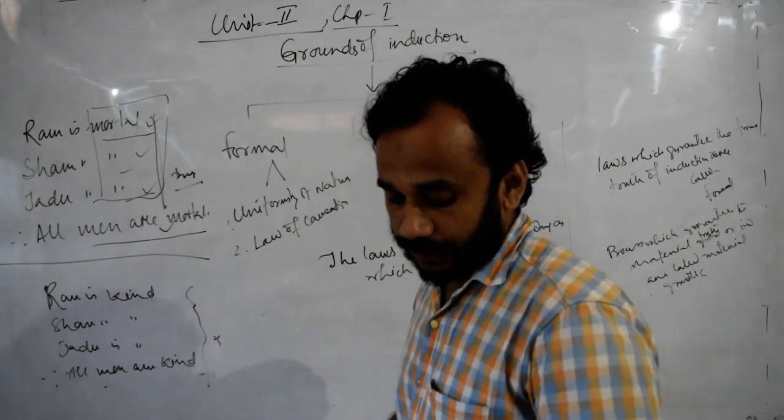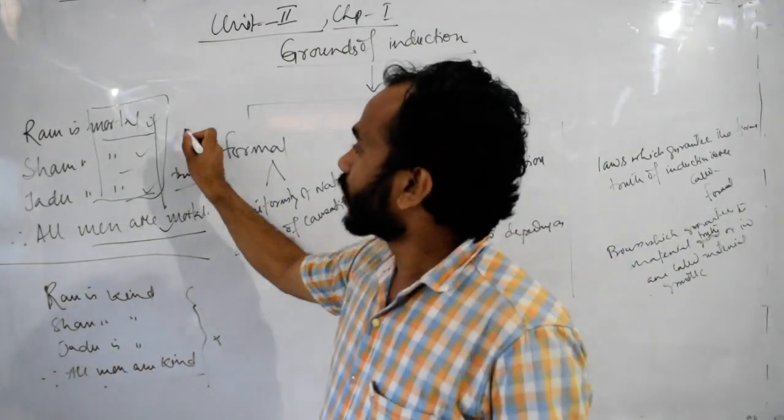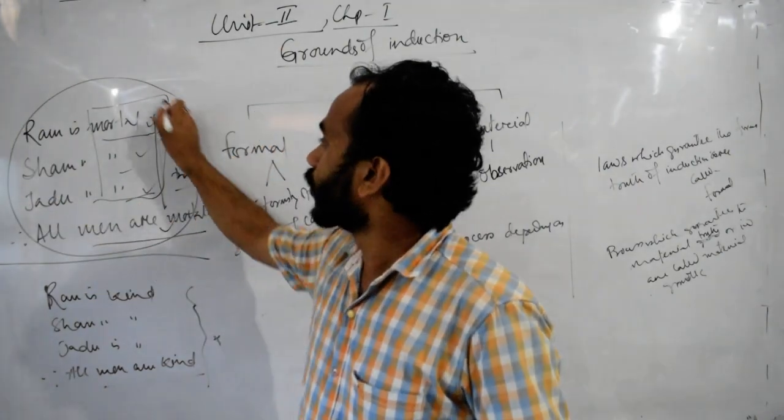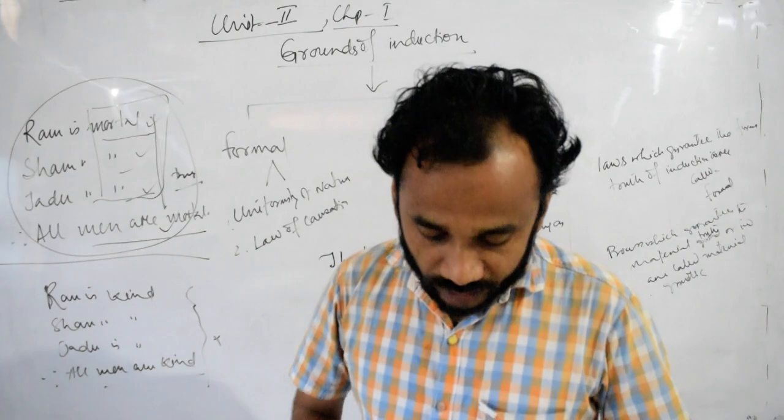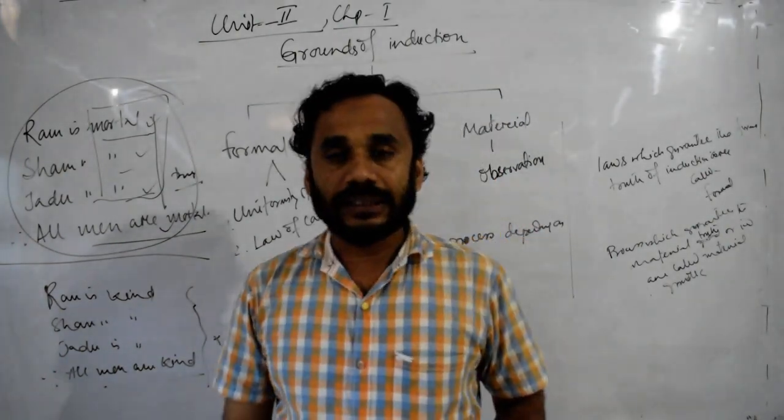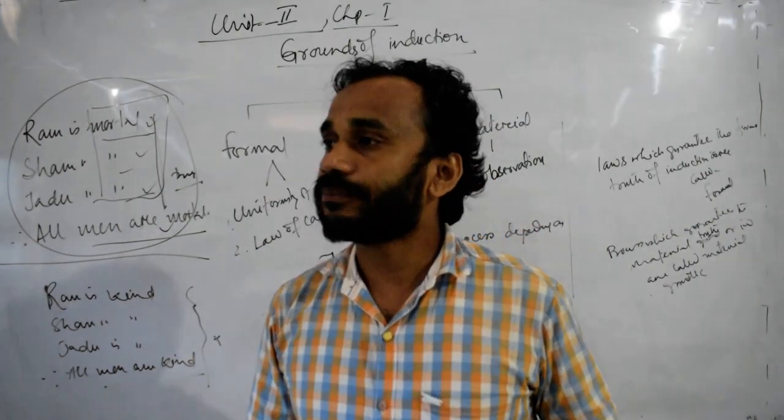So, this is a true proposition. Now, the problem arises here.